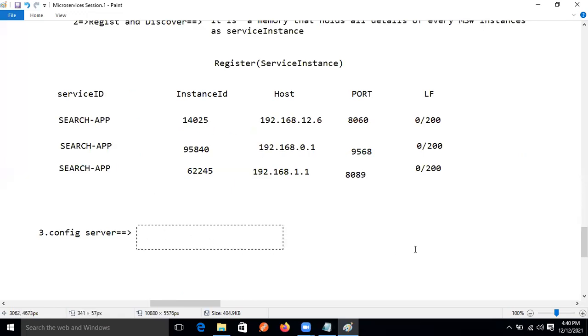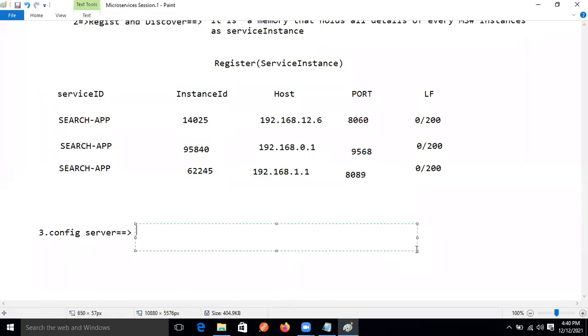Like database connection and pooling keys and caches, all those things we will write in the config server itself. And for that we will use a GitHub location, where we write those properties.